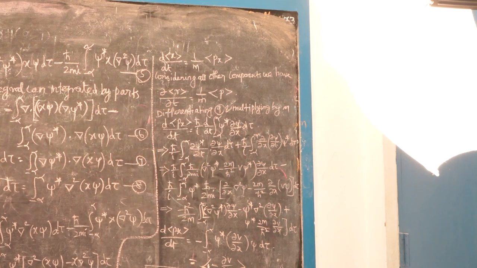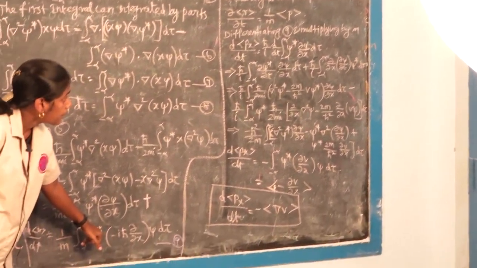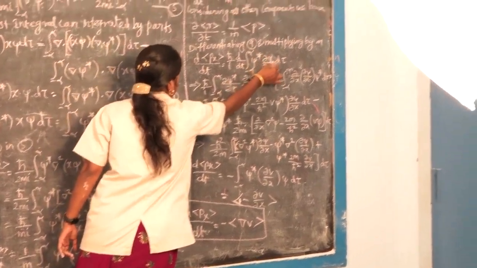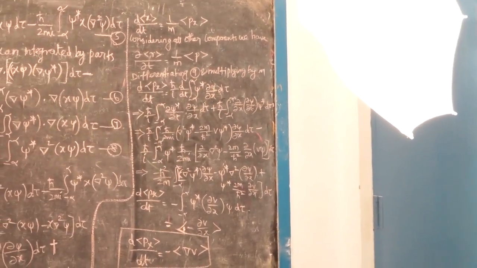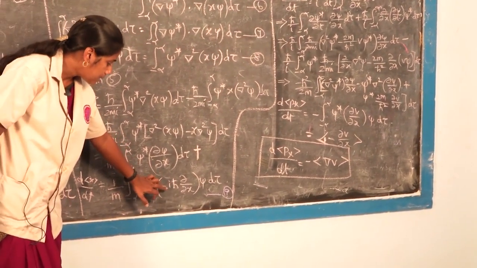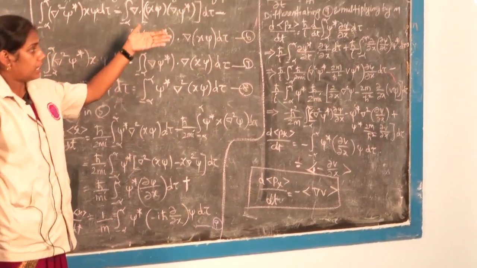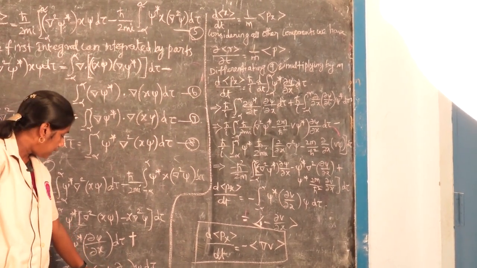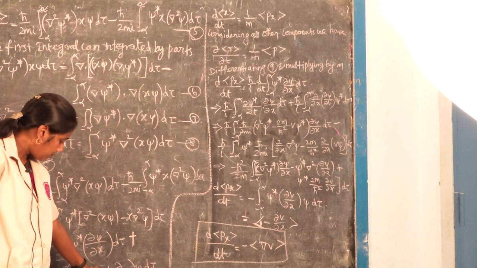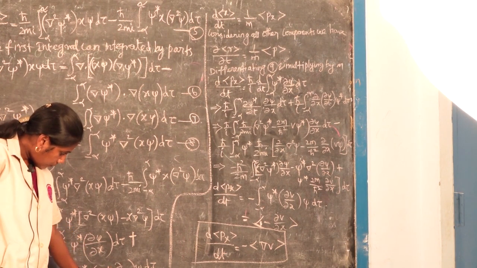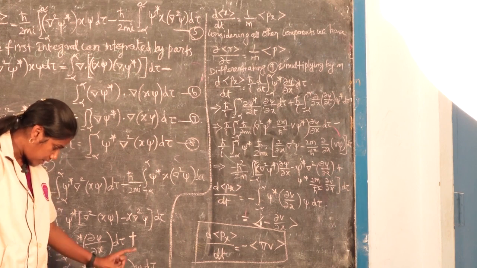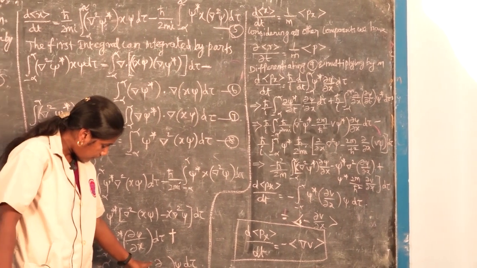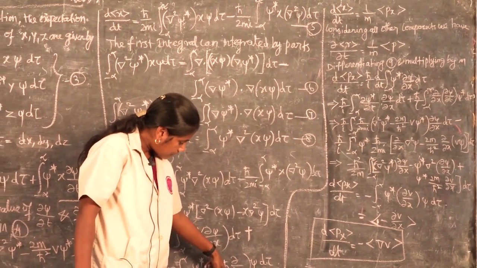That is, del star into del psi by del x d tau, the differential of h cross by i. This minus i h cross is written as h cross by i. That is multiplied and divided by i again. If it is multiplied by i, in the numerator we have i square, and i square is equal to minus 1. Minus 1 into minus gives plus 1. So in the numerator we have h cross, divided by i as well.